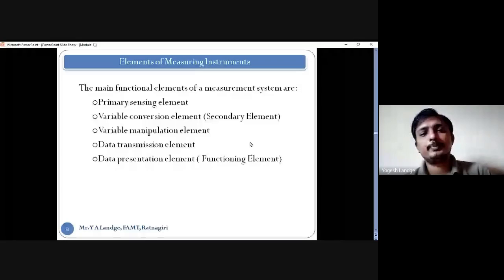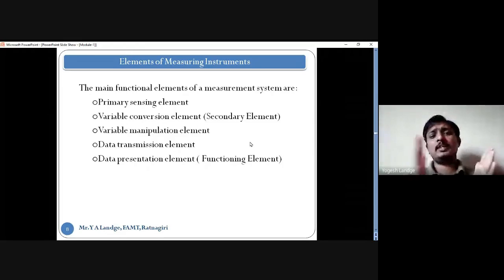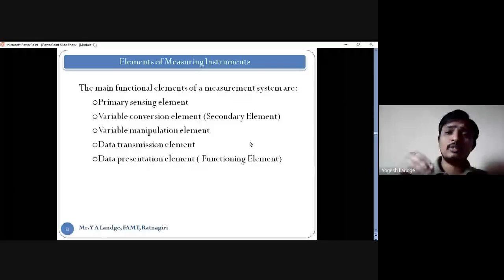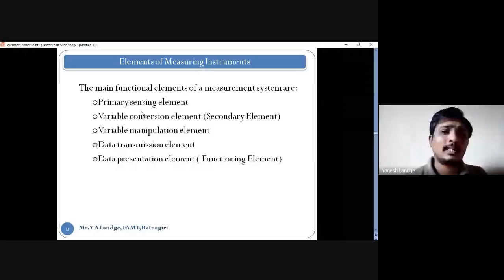Apart from this, obviously, as the instrument is complicated, or a very precise, very accurate one, at that time other elements are also added into it. But these five to six elements are the common ones.